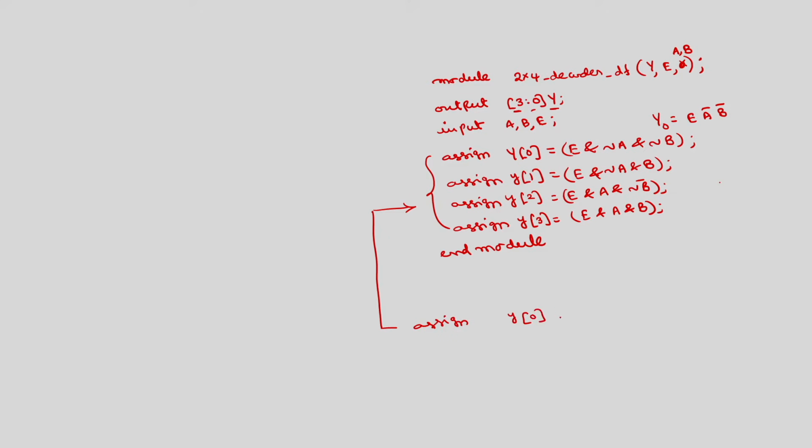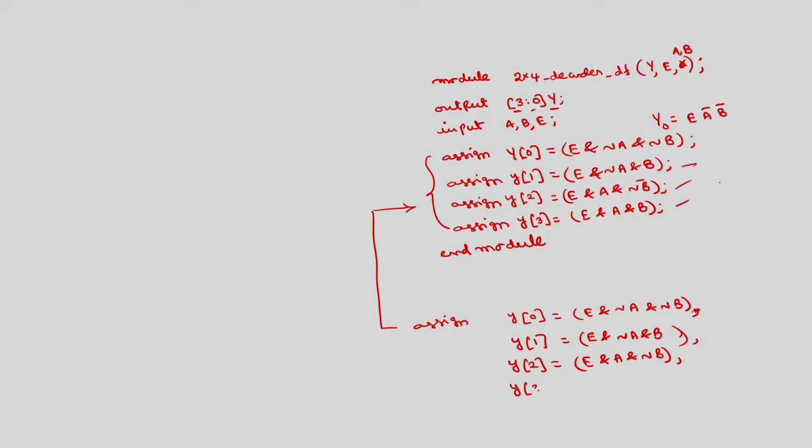You can write y0 is equal to E and with not A and with not B. Now, we have to put a comma, then y1 is equal to this expression, comma, y2 is equal to E and A and not B, comma, y3 is equal to E and A and B. So, this is another way to write this: instead of using 4 assigns you can use a single assign.